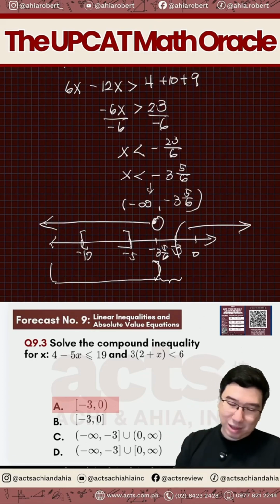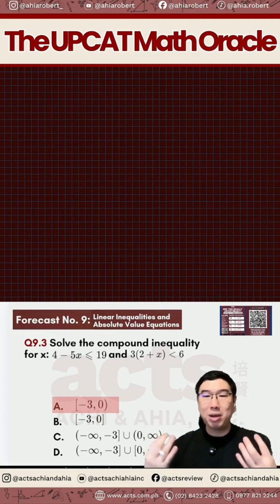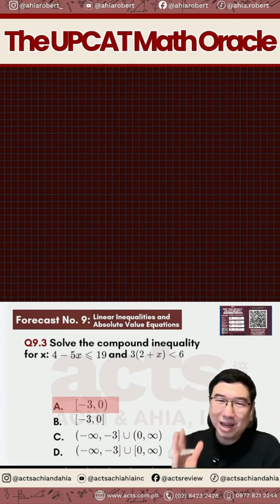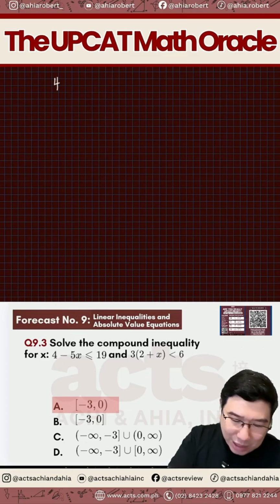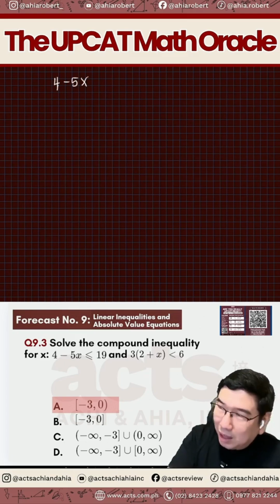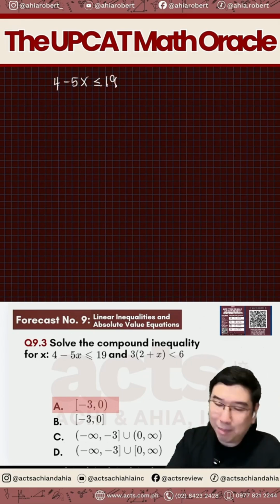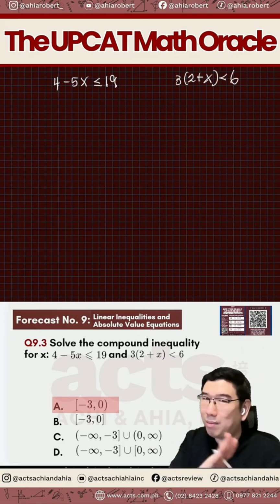So, let's find out. So, this is about compound inequality. When I say compound inequality, it's like meron kang dalawang inequality that you need to satisfy both of them. So, paano natin gagawin yun? First, what's the first inequality that we need to satisfy? We need to satisfy 4 minus 5x is less than equal to 19. Then, the second inequality na kailangan satisfy natin is 3 times 2 plus x is less than 6. So let's solve them separately muna.